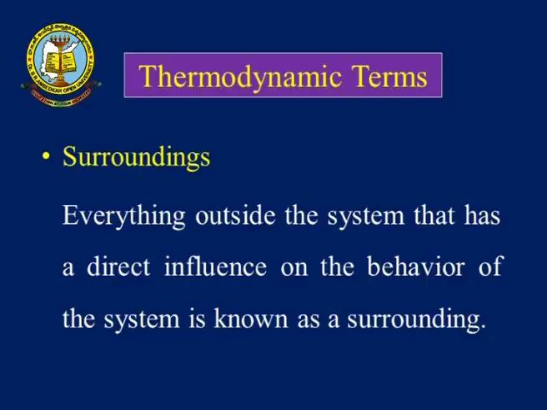Next we will be focusing on what the surroundings are. Both the system as well as the surroundings are interrelated to each other. So whenever we talk about the system, we should talk about the surroundings as well. Surroundings is nothing but the things which are present outside of the system, and which can influence the behavior of the system. That is what we call the surroundings. Suppose we want to define the surroundings: everything outside of the system that has a direct influence on the behavior of the system is known as surroundings.